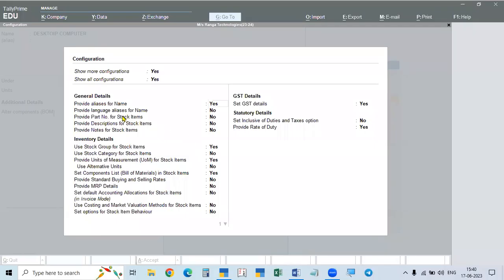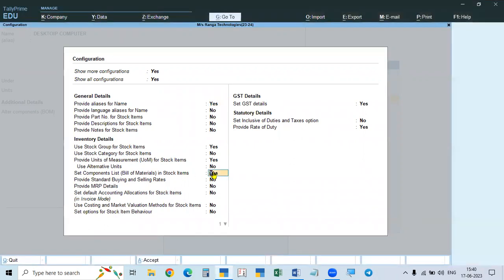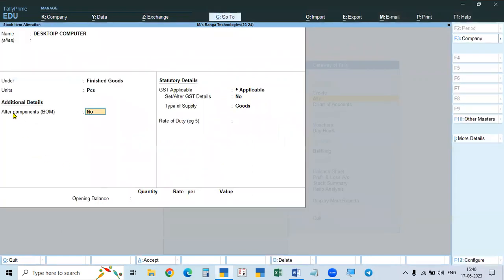After that, you have to enable this compound, that is, set components list. If it is no, you have to go to F12, and in set components list or bill of material stock items, make it yes and accept, and that option will be shown here.